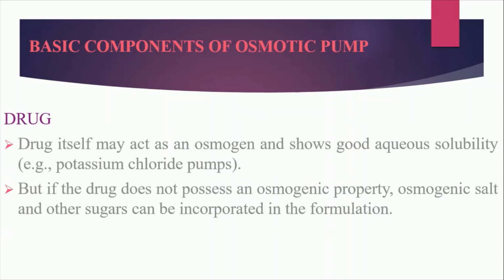Now, if we talk about the basic components of the osmotic pump, the first one is the drug. It is the API, active pharmaceutical ingredient. It is used for the pharmacological response. Sometimes the drug itself acts as an osmogen, means the drug is capable of producing osmotic pressure. So in that case, there is no need to add additional osmogen in the formulation. But if the drug does not possess any osmotic property, means it is not capable of producing osmotic pressure, then there is a need to add a suitable osmogen into the formulation.